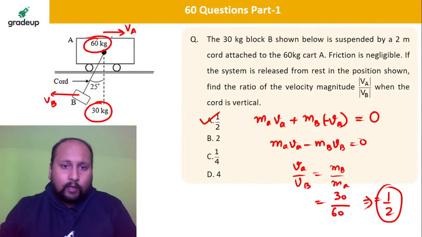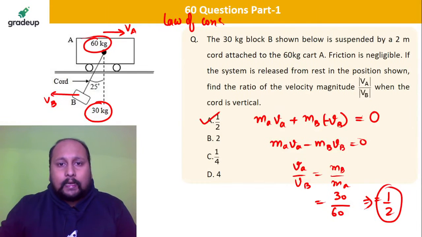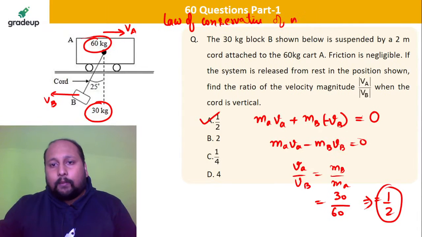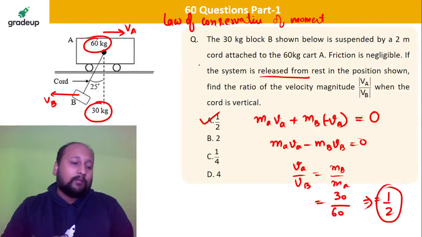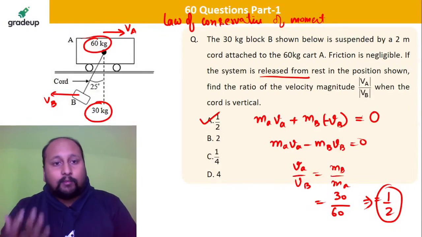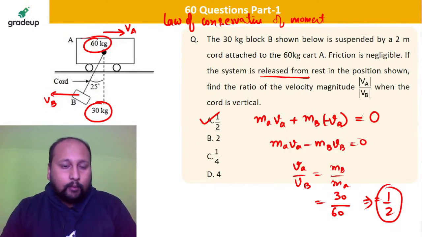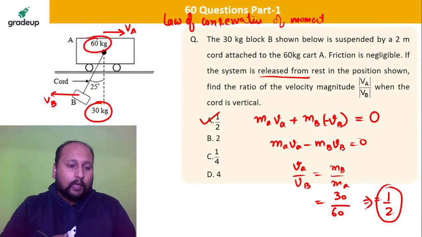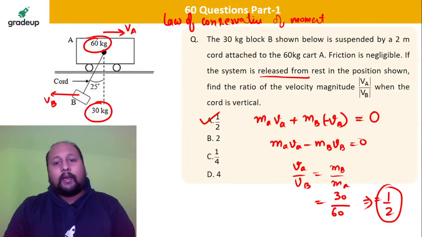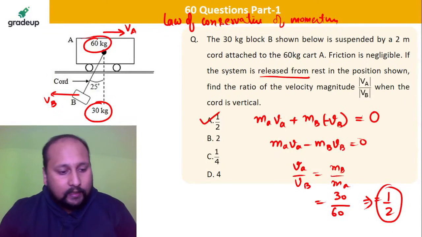That's it. You have to apply the law of conservation of momentum because the system is released from rest, so definitely initial velocity will be equal to 0, and after the motion, when the body is in motion, definitely it will be having some velocity VA and VB. So directly we have applied the law of conservation of momentum and we have got the final result. Option A is the correct answer.